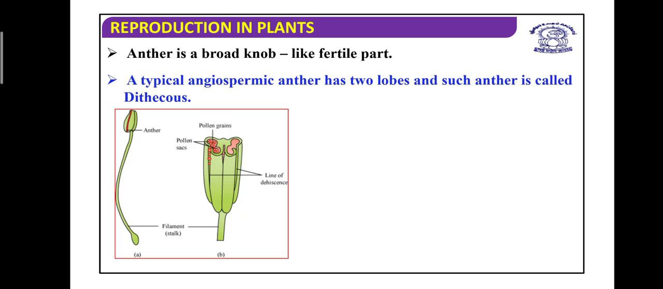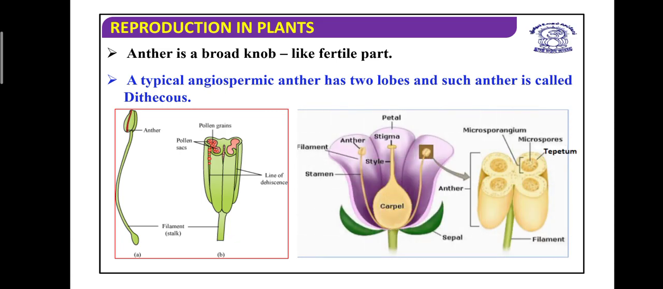Now here one more thing you can see in this diagram: there is an anther and there is a filament. The region of the anther where the filament attaches is known as the connective. We remember the connective joins the anther and the filament. Then this is the structural part which is shown here. You can see another cross section, and in the cross section you can see the microsporangium. This is a cross section of the anther, and there are microsporangia, that is, pollen sacs. Four pollen sacs are there, and in the pollen sacs microspores are produced.